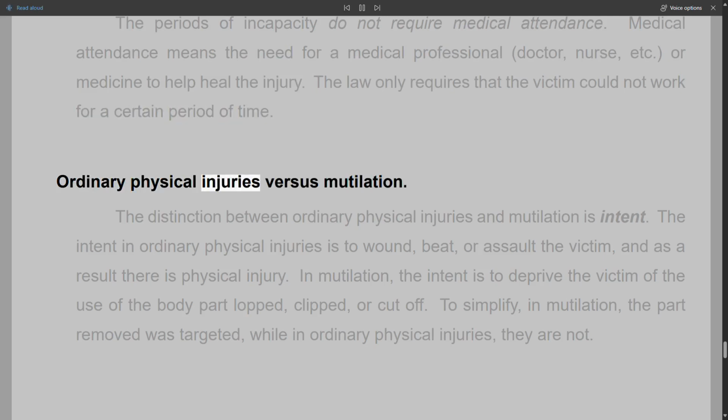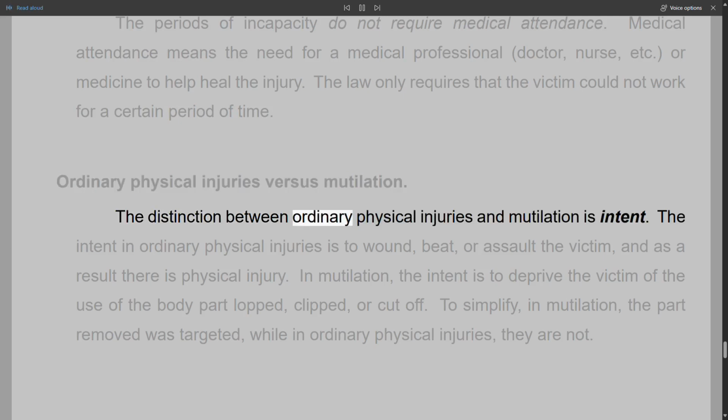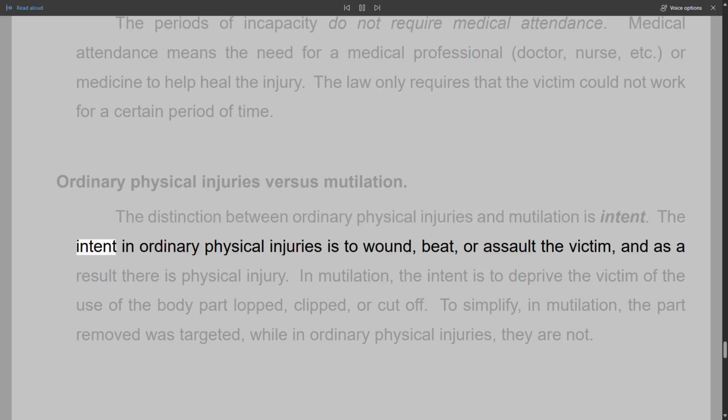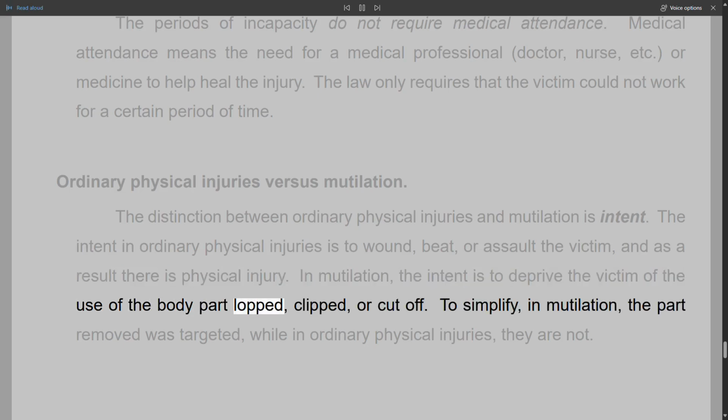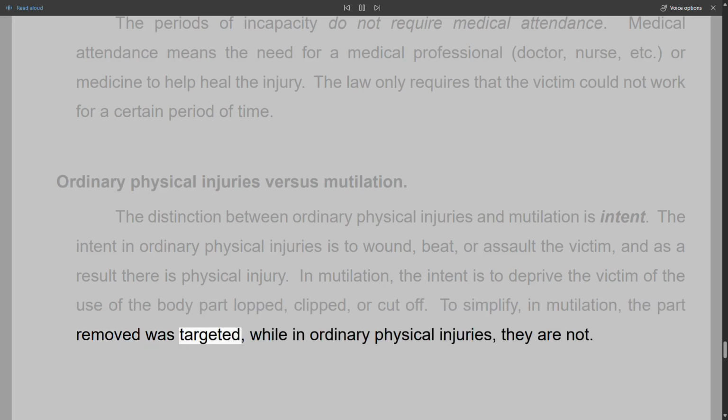Ordinary physical injuries versus mutilation. The distinction between ordinary physical injuries and mutilation is intent. The intent in ordinary physical injuries is to wound, beat, or assault the victim, and as a result there is physical injury. In mutilation, the intent is to deprive the victim of the use of the body part lopped, clipped, or cut off. To simplify, in mutilation, the part removed was targeted, while in ordinary physical injuries, they are not.